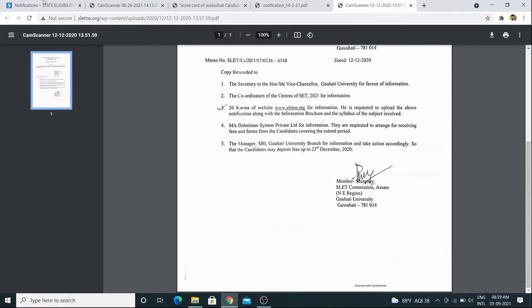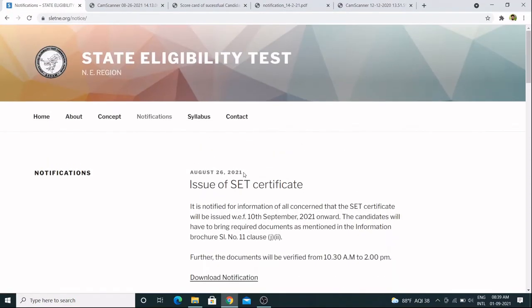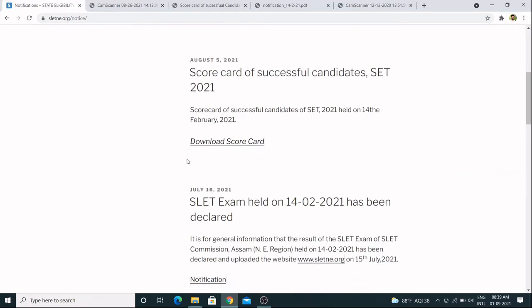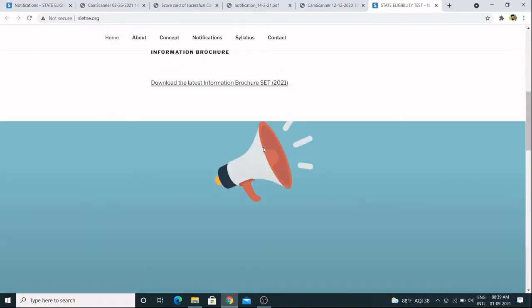Not this one, let me check. Let us visit this website for getting the notification brochure that we got earlier.